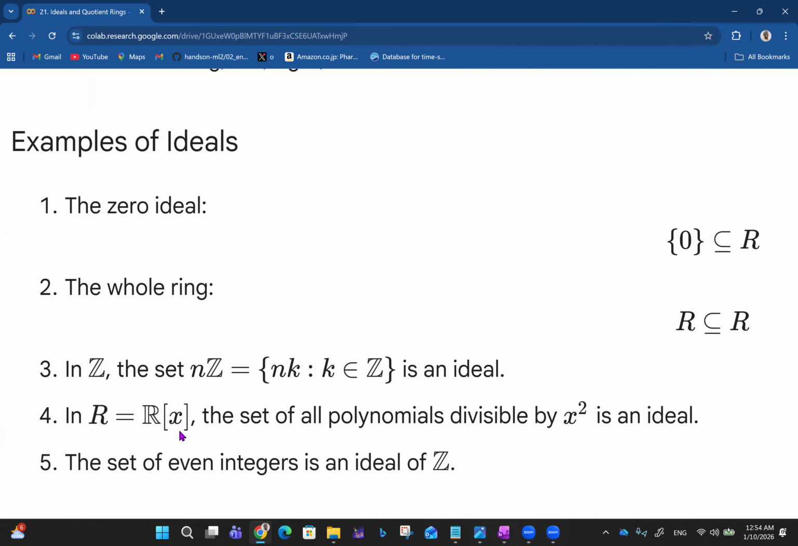So in R, if you have R equals Rx, which is the set of all polynomials divisible by x squared, we can also see that as an ideal, right? Then finally, the set of even integers is an ideal of Z. The set of all even integers is an ideal of Z.